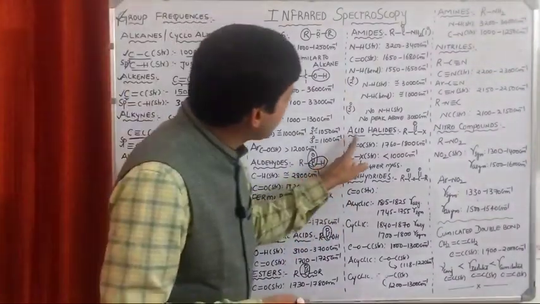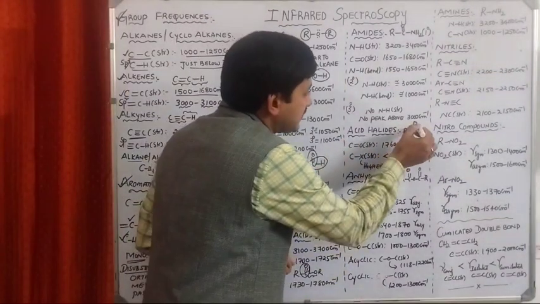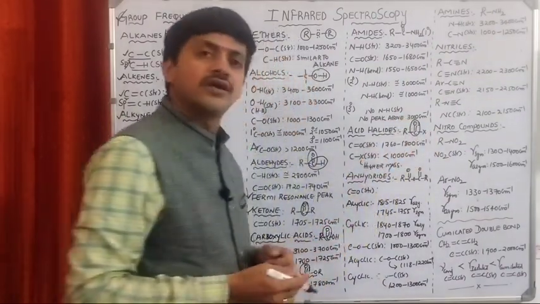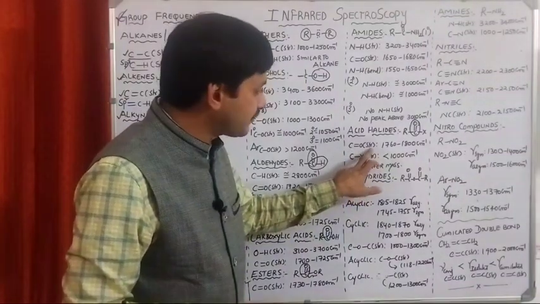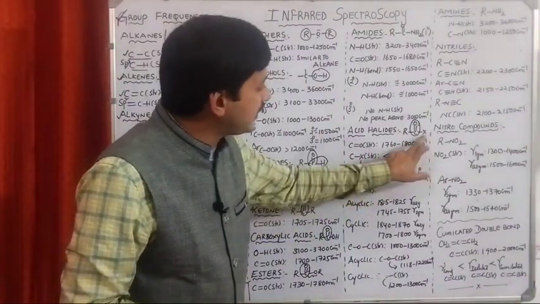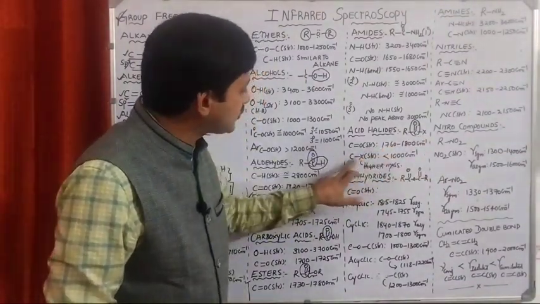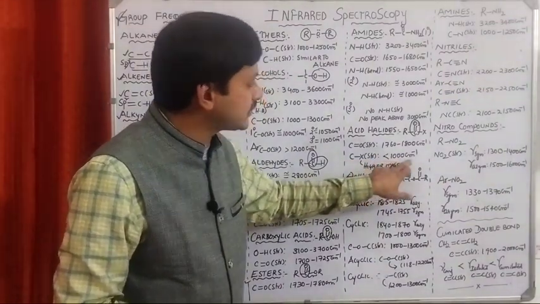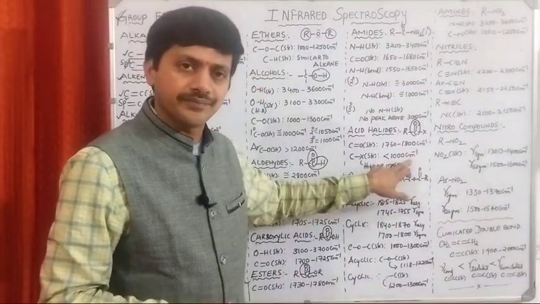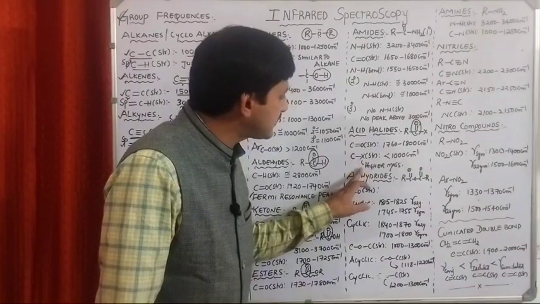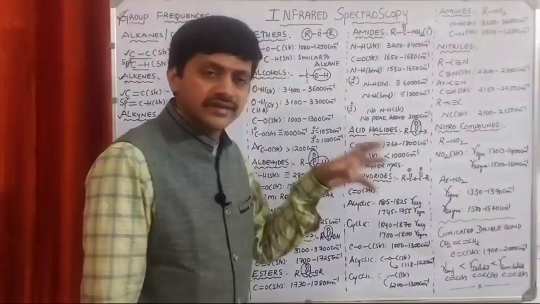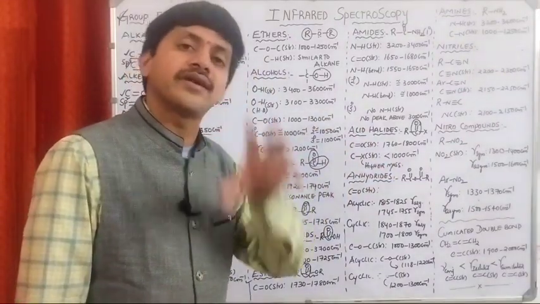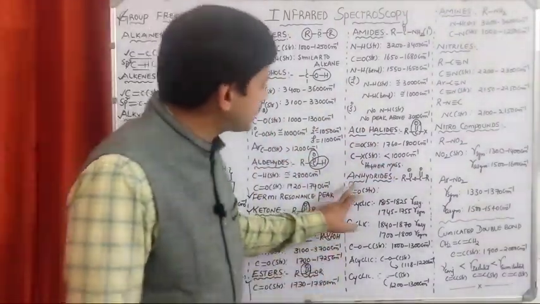Okay. Then in case of acid halides, in acid halides also we are having which bond? C=O bond is the main bond or not? So C=O stretching frequency, then we are having the C-X bond. The C-X stretching values will be around 1000 cm⁻¹. So why? Because the X is of higher mass: chlorine, bromine, iodine. The effects we will discuss in the factors influencing the vibrational frequency. Next, anhydrides.